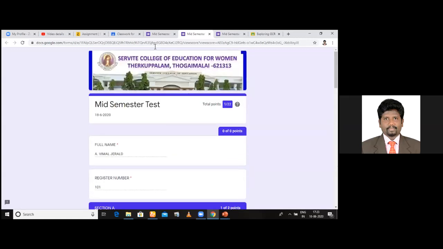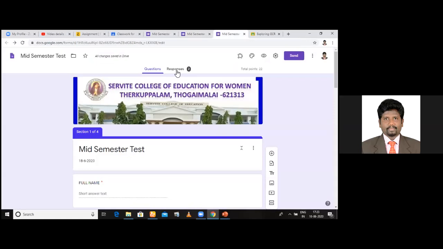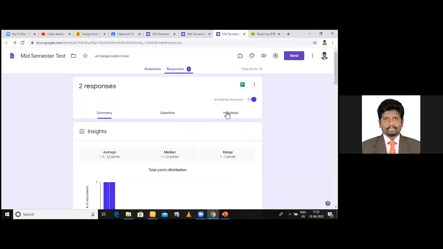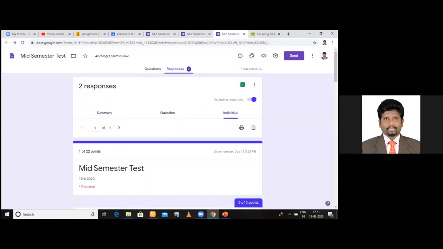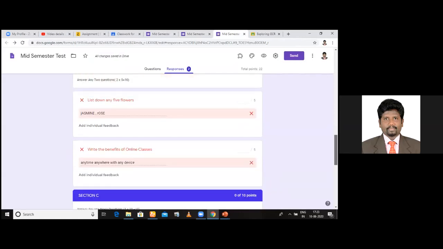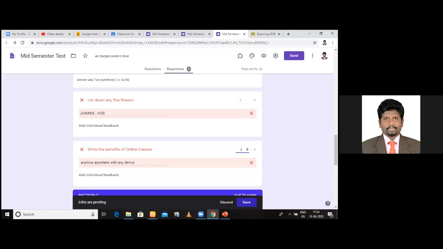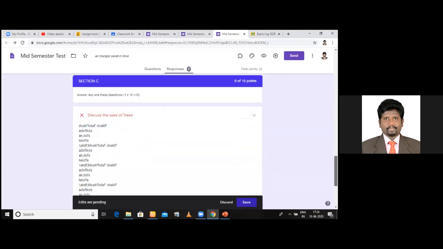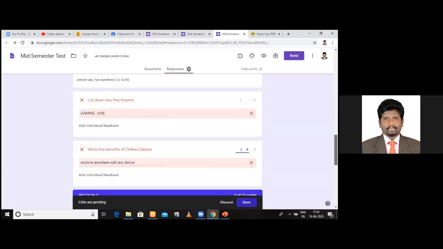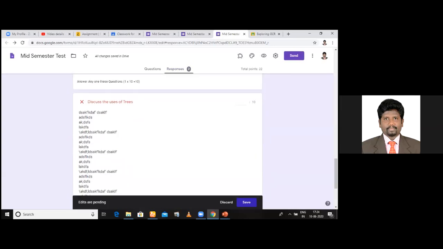I go back to this Google Forms. Now here, see the responses. Click the responses and you see individual. Select one by one, and you can evaluate. For example, see here, this student has written this. So accordingly, you can give marks. I'm just giving 2 marks. After reading this, 3 marks. See here, I have given marks. And for this, I'm just giving 5 marks. Okay, 4 marks I have given.